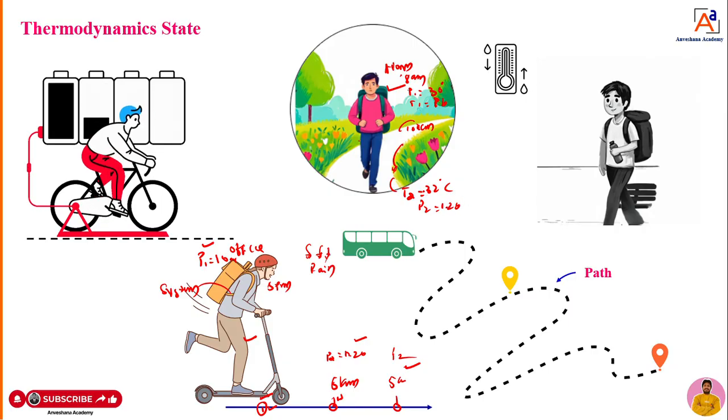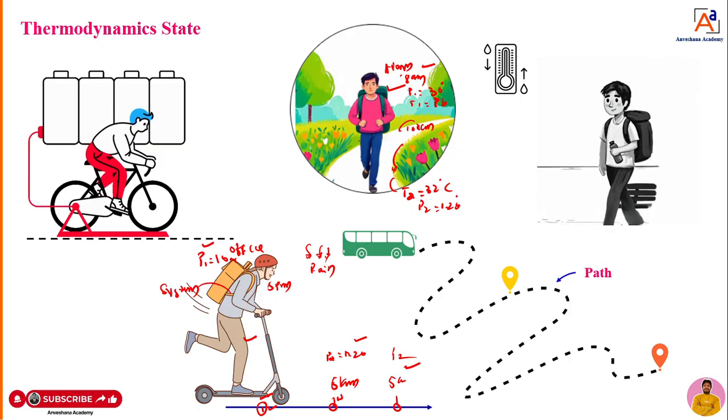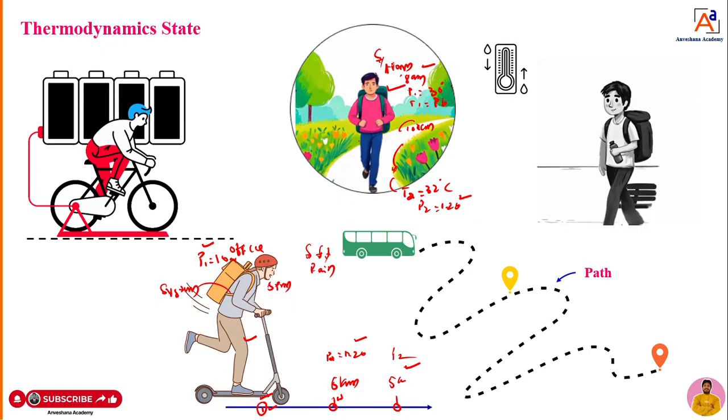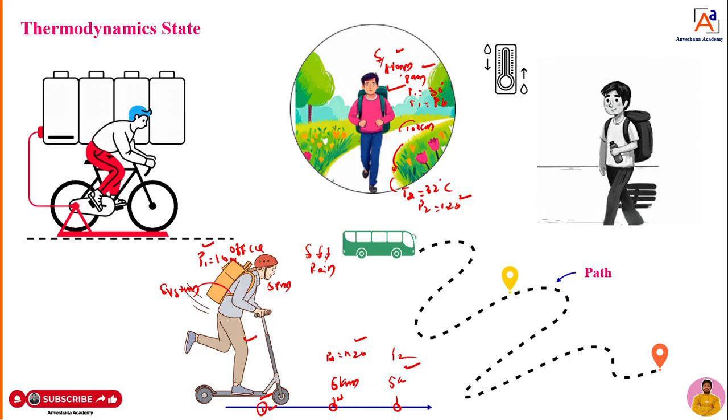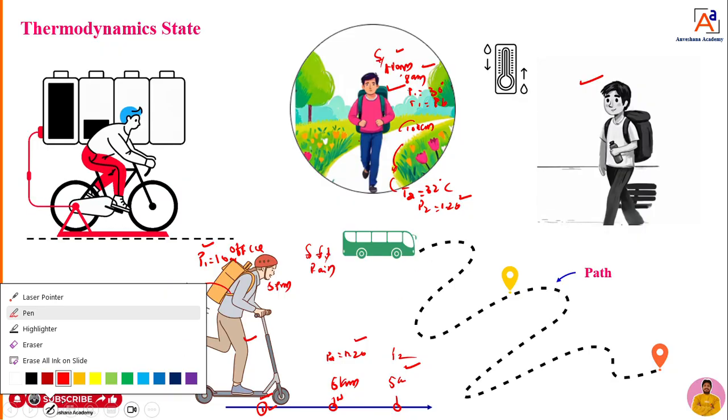Example. That means the condition of the system or body when leaving home is different from the condition of the system or body when he reaches the office or college. If I want to know the unique condition of the system at home, and the unique condition of the system at another point, that is nothing but the state actually. One example you can take. Another example you can take, dear students. To understand better, you can take one more example.